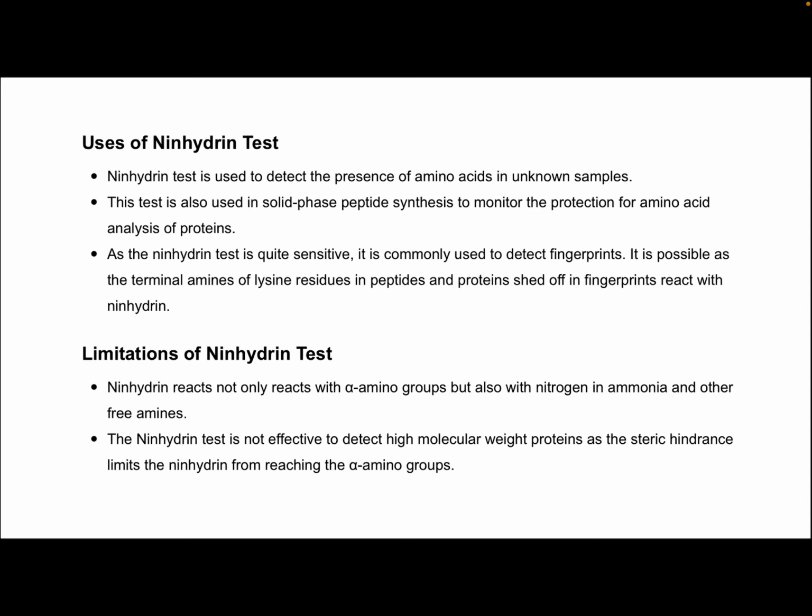Uses of the Ninhydrin test: we use it with amino acids as samples, or to monitor the protection of the amino group. It is quite sensitive and it is also used to detect fingerprints. The limitation is that it reacts not only with alpha amino acids but also with ammonia and other free amines. The Ninhydrin test is not effective for detecting high molecular weight proteins, as steric hindrance limits ninhydrin from reacting with the alpha amino acid. So if high molecular weight proteins are there, then this test is not applicable.